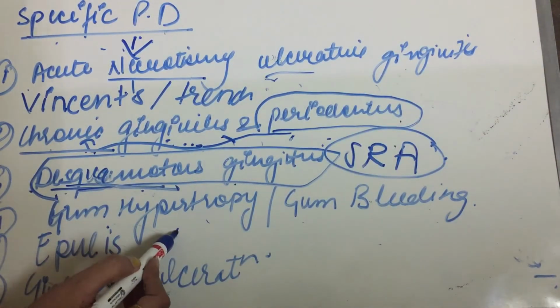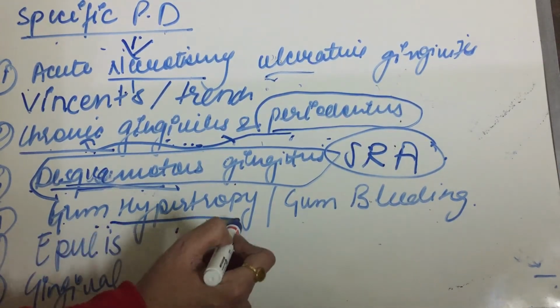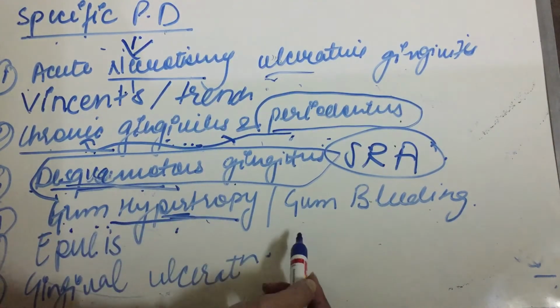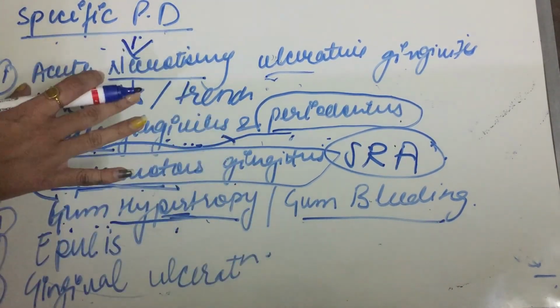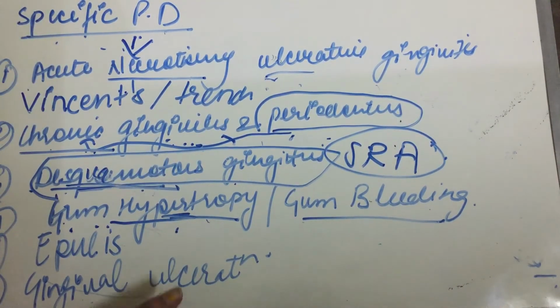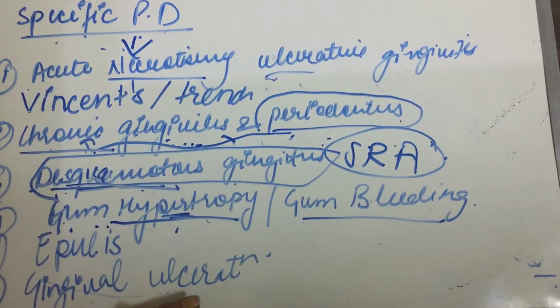Gum hypertrophy. As the name suggests, there will be hypertrophy of the gum, also known as gum bleeding. Normal healthy gums are pink masses which are firmly attached to the teeth.